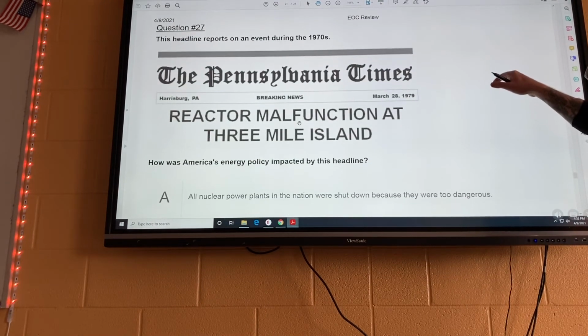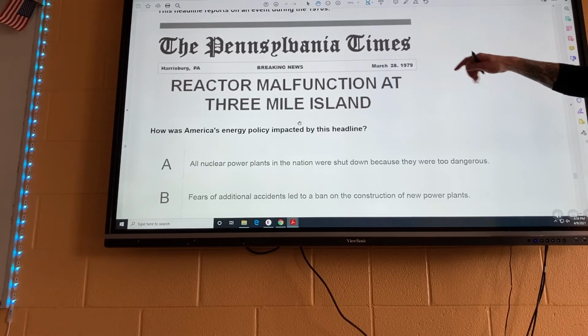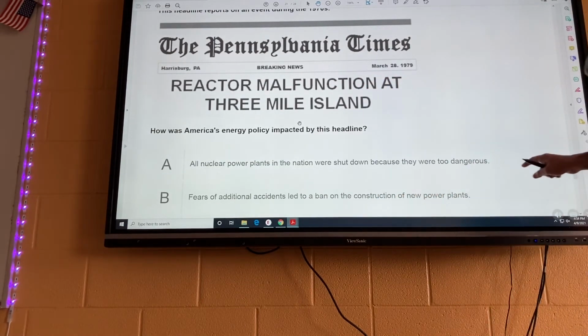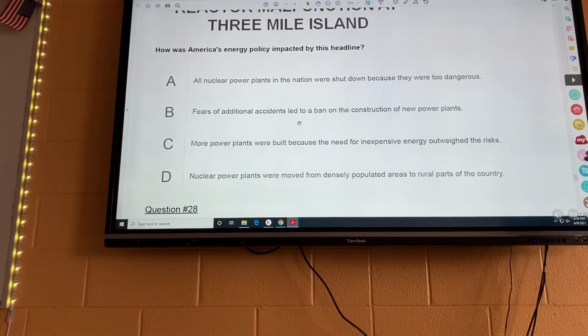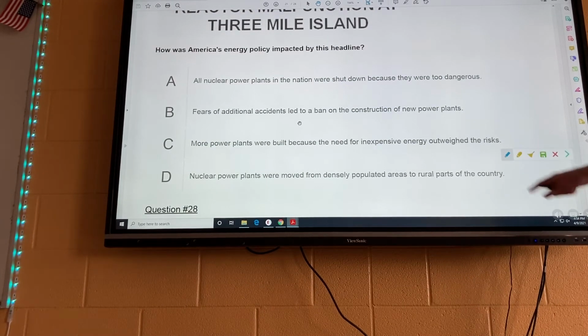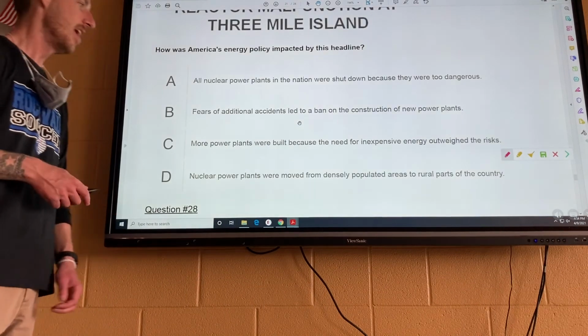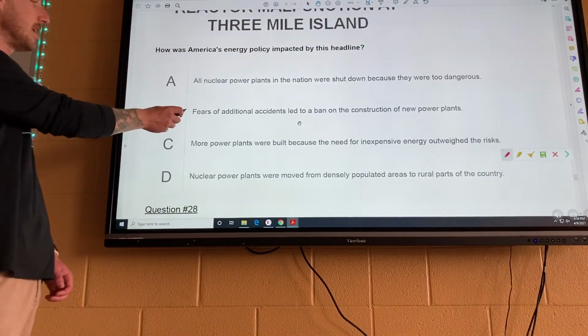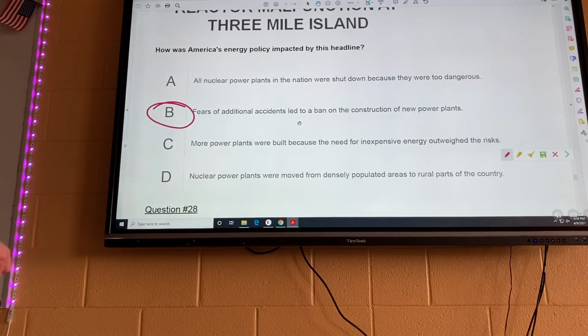All right, almost done. 1970s event. This headline reports on an event during the 1970s. It's talking about the Three Mile Island nuclear disaster, okay? How was America's energy policy impacted by this headline? So after the Three Mile Island disaster, basically the United States kind of stopped developing nuclear power plants. So it's going to be B. Fears of additional accidents led to a ban on the construction of new power plants. They stopped working on nuclear stuff for about 30 years after that, okay?